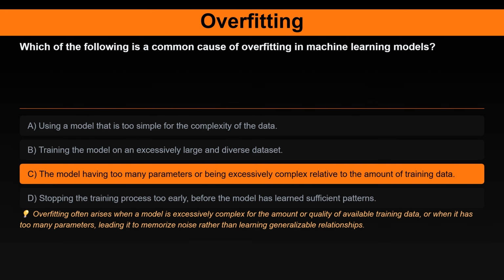The correct answer is, quote, the model having too many parameters or being excessively complex relative to the amount of training data. Here's the explanation. Overfitting often arises when a model is excessively complex for the amount or quality of available training data, or when it has too many parameters, leading it to memorize noise rather than learning generalizable relationships.